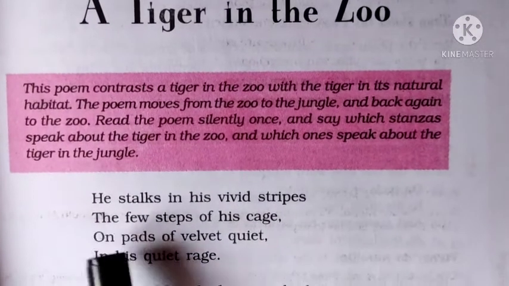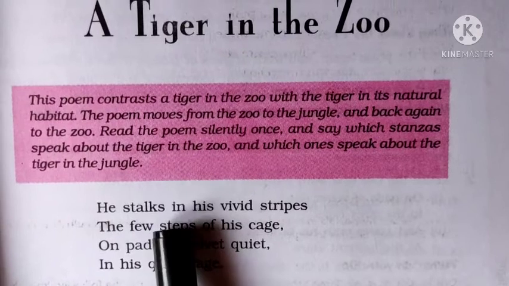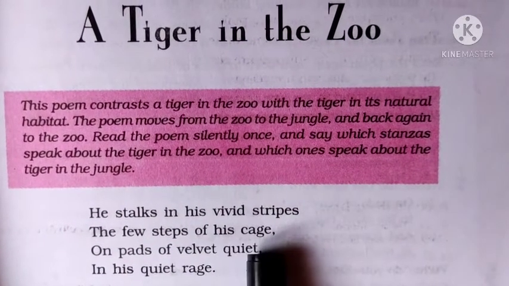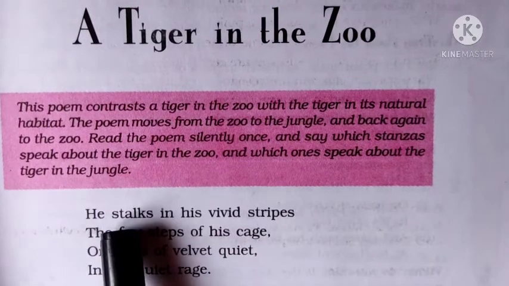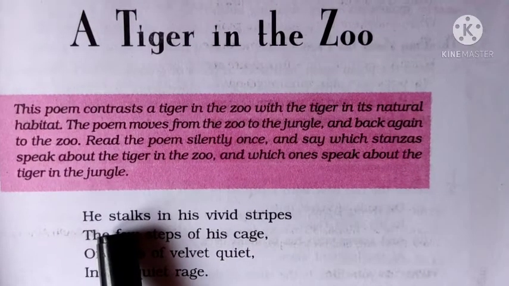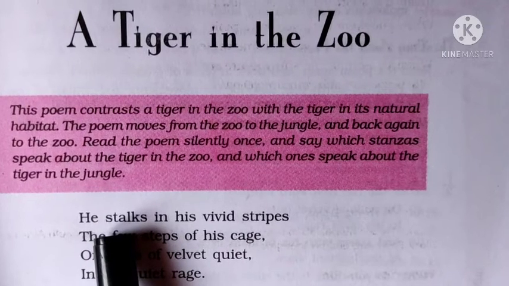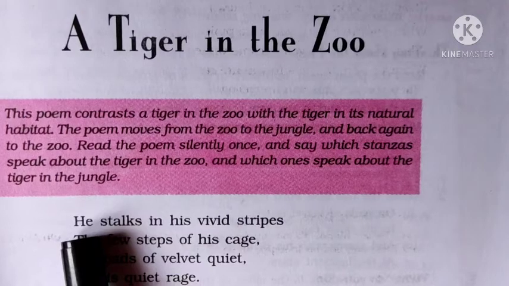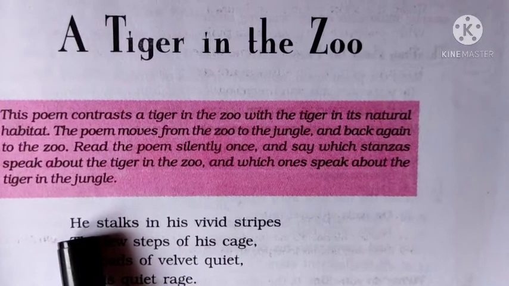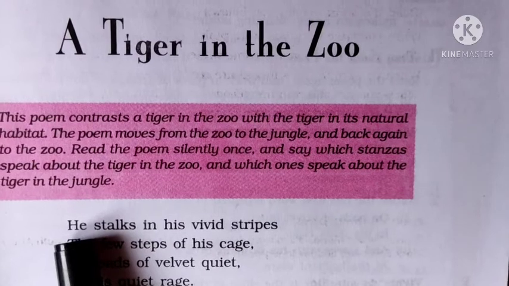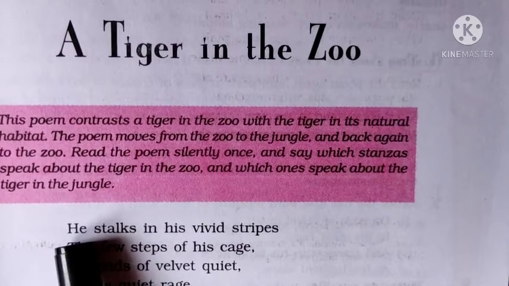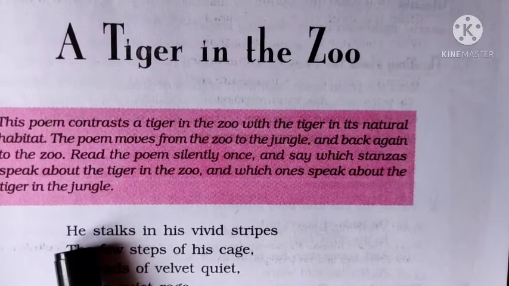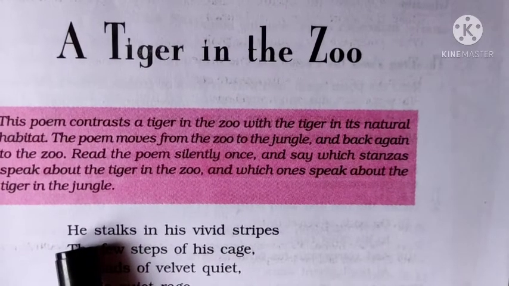So let's start the poem. He stalks in his vivid stripes the few steps of his cage. Stalks means to move slowly and quietly in order to catch or kill. Here he means the tiger in the zoo. Normally we refer to a tiger as it because it is an animal, but here it is he. That means it is personifying the tiger. So here the poetic device is personification.